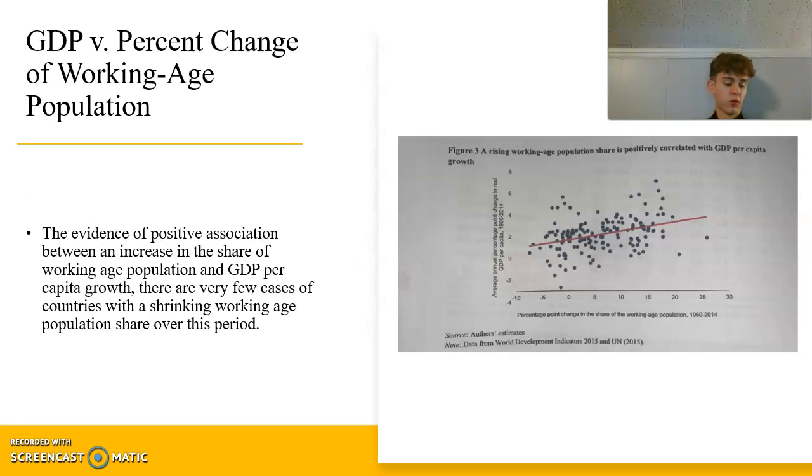More generally, growth in the working age share is associated with higher per capita income growth. If we look at figure 3, the working age population share increased across all groups of countries between 1950 and 2010. Thus, despite the evidence of a positive association between an increase in the share of working age population and GDP per capita growth, there are very few cases of countries with a shrinking working age population share over this period.